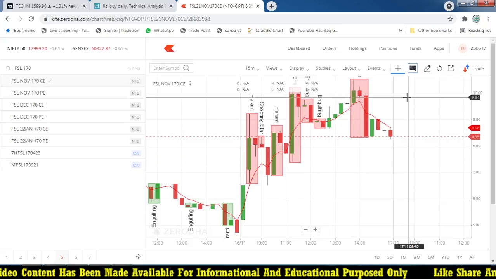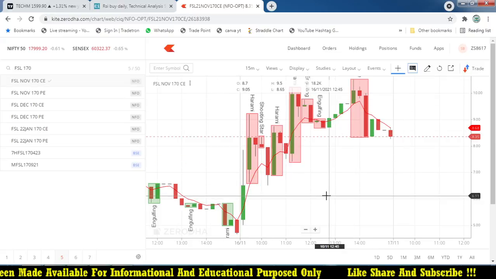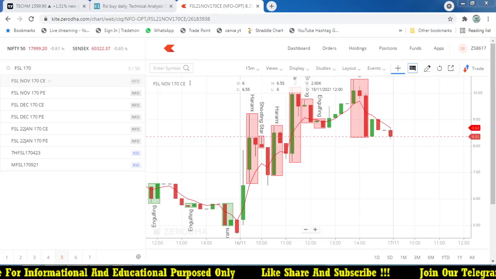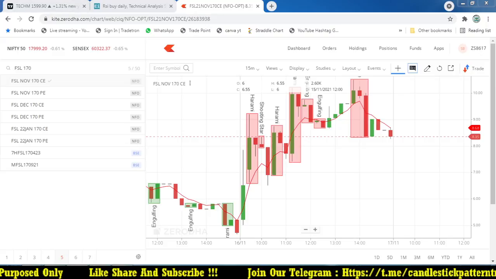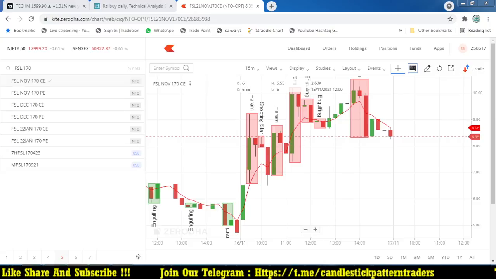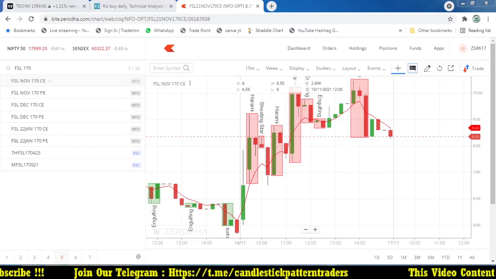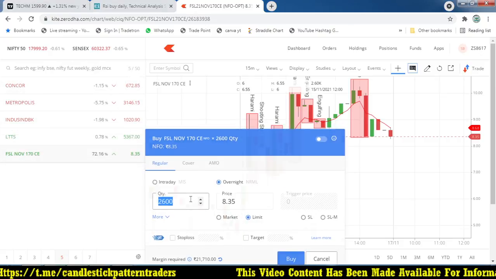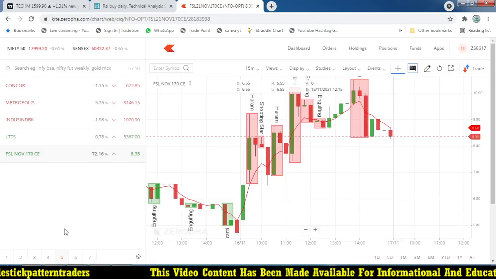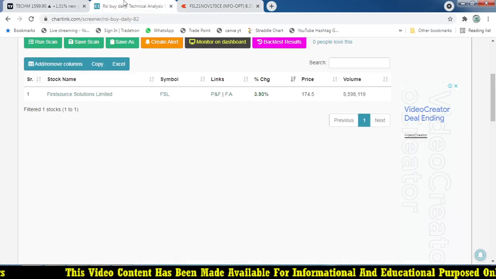So there is a good opportunity of around 3 rupees. I think the lot size of this particular stock is 2600, I don't remember exactly. Just wait. I think 2000 something. If you are placing orders, you will get the lot size 2600, 3 rupees, almost more than 7000 rupees profit based on the RSI buy strategy.